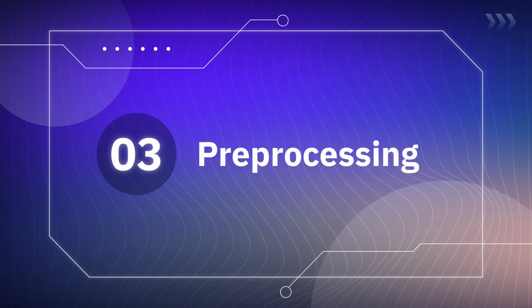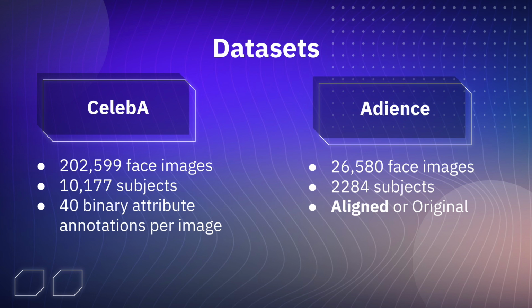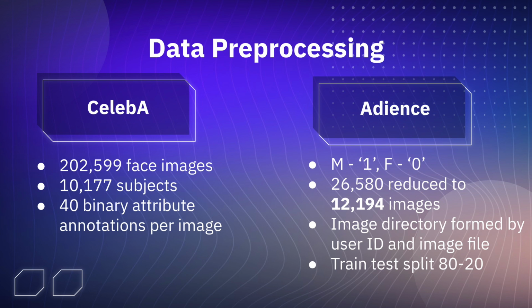For pre-processing, the IMDB-WIKI dataset with over 200,000 images was used for pre-training the model, whereas hyperparameter tuning is done on Adience's aligned dataset because the photos in the aligned dataset have been pre-processed using frontalization that will help to improve performance of facial recognition systems. In Adience's dataset, the male and female labels are converted into 1 and 0, respectively. After removing the incorrect labels, we are left with approximately 12,000 images for gender classification.